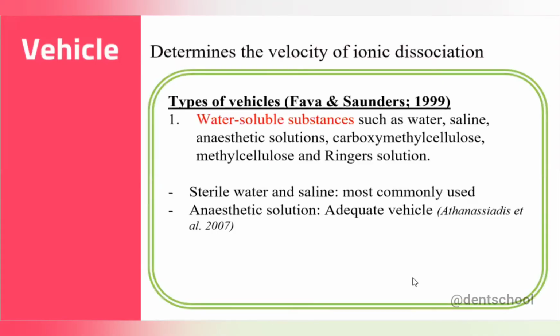Water soluble examples are water, saline, and acidic solution, and the most commonly used are sterile saline and sterile water. We know that ionic dissociation is more in an aqueous based solution, so you have to replace the medicament more frequently and it requires more appointments.